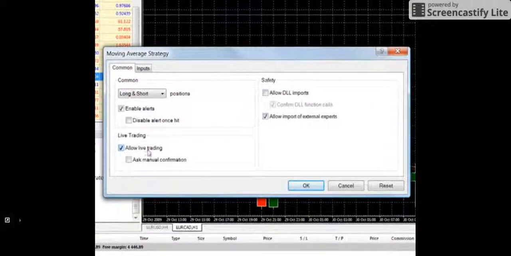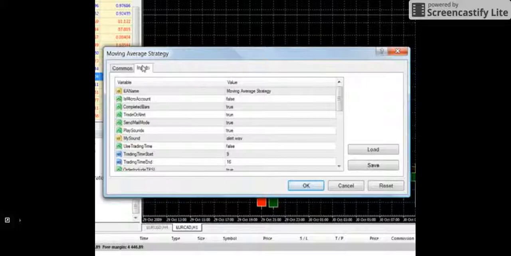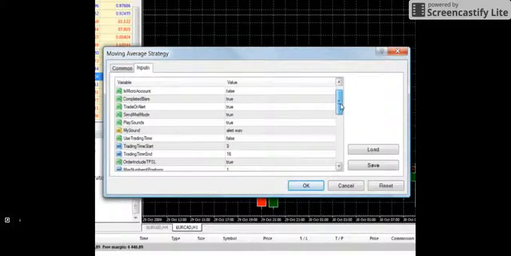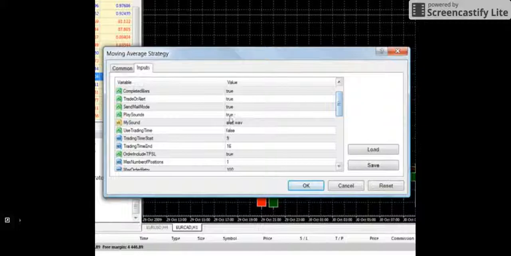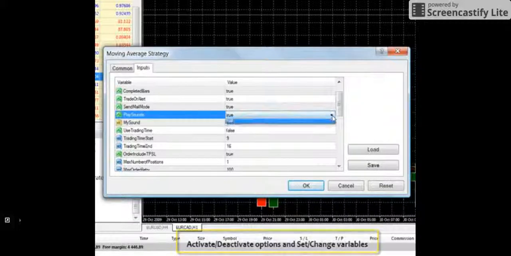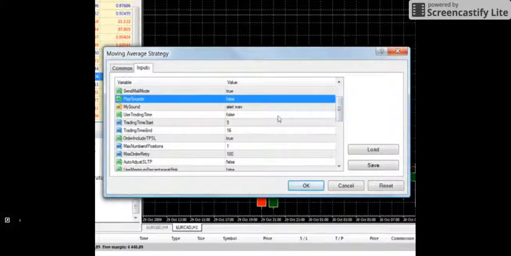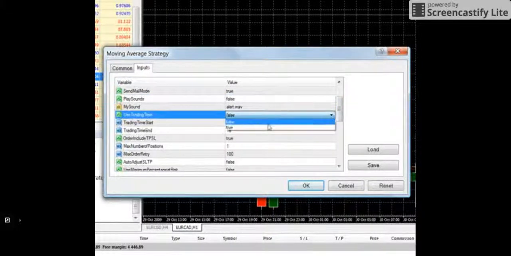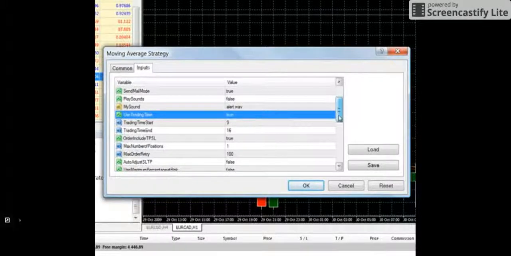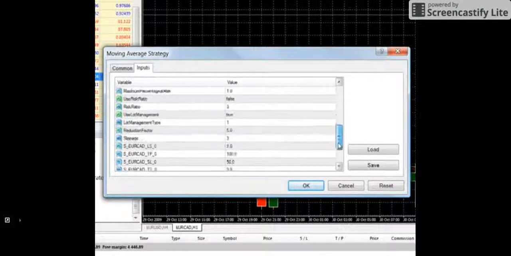Molanis Strategy Builder created a number of MetaTrader variables for you to backtest and optimize. So here, you could change the Expert Advisor's options without having to edit your trading diagram. For example, I am changing the variable play sounds from true to false to turn off the alarm sound. I am also changing the variable use trading time from false to true to allow trading during a specific period of time only.